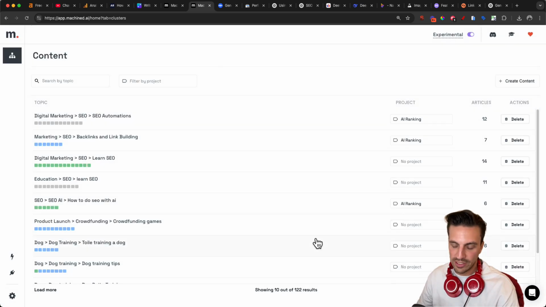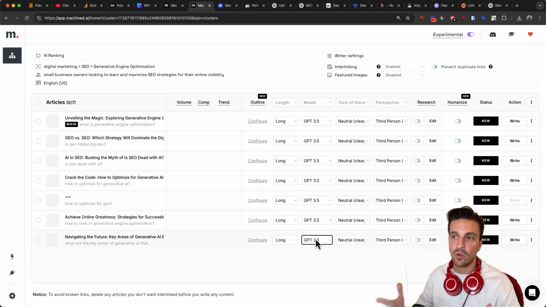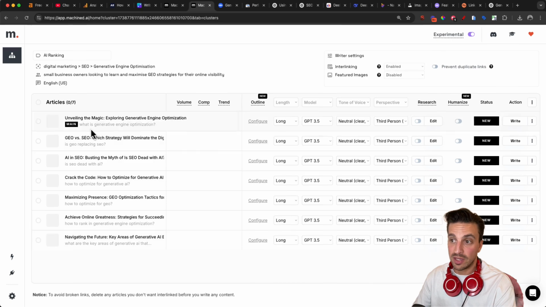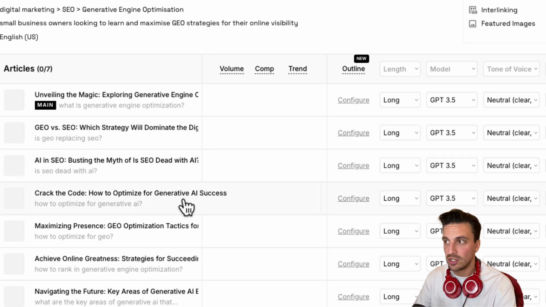Now, first of all, it's doing the research. It's understanding what people are asking, what are the top ranking results for those keywords, and then it's suggesting the blogs that you should write. It hasn't written the content yet. It's telling you, hey, here are the keywords here, the grayed out one, but this is the title that I recommend. If you don't like the title, you can change it yourself.